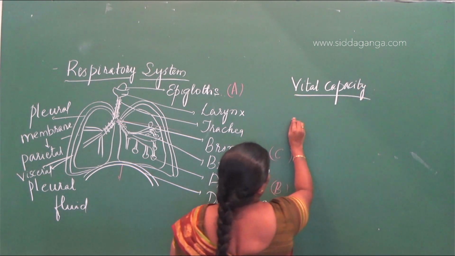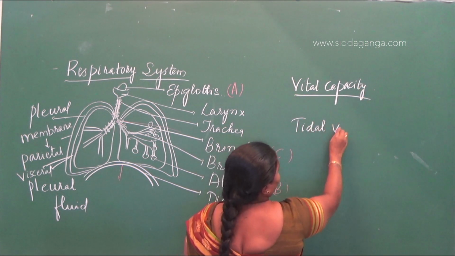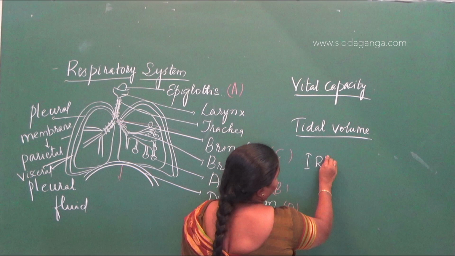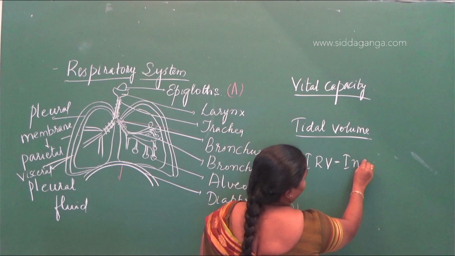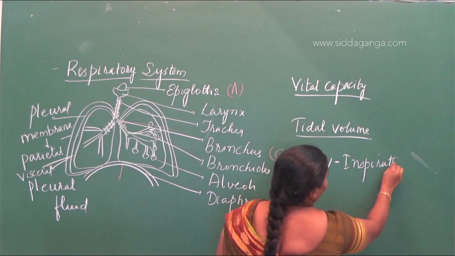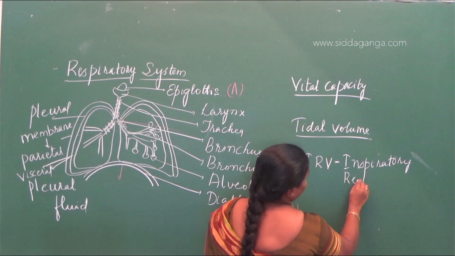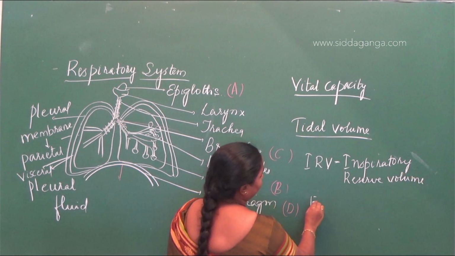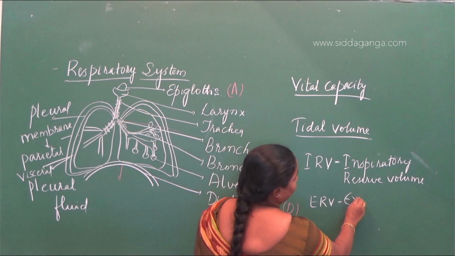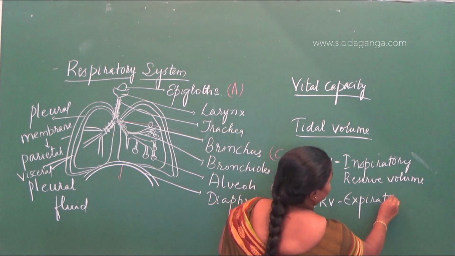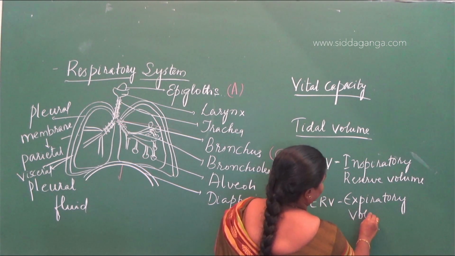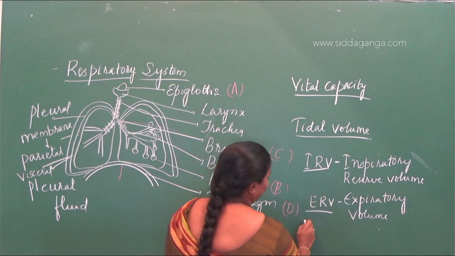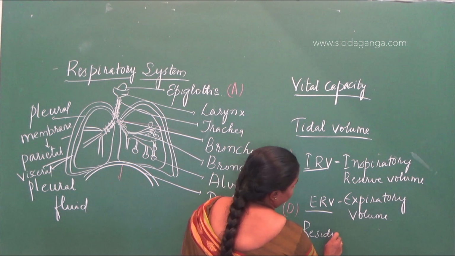Second one, tidal volume. Then you should know IRV, inspiratory reserve volume. Then ERV, expiratory reserve volume. And the last one, residual volume.